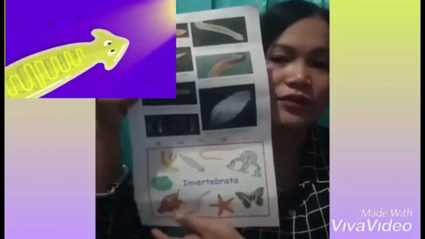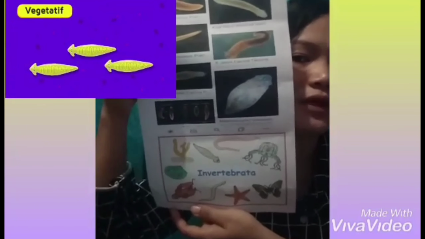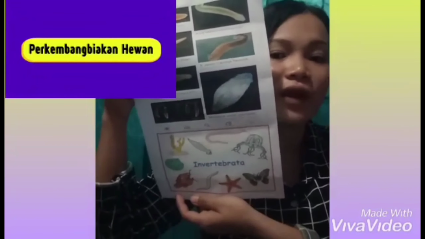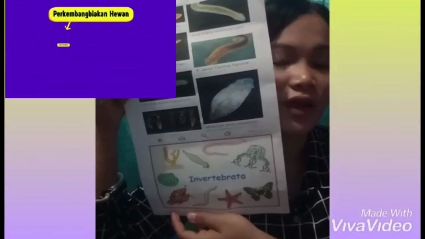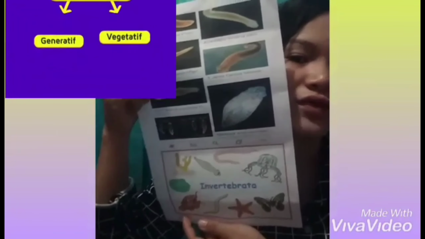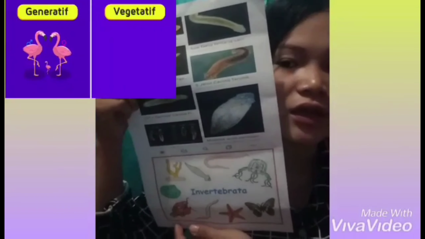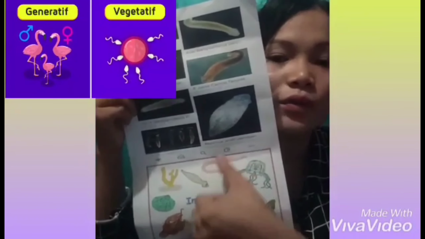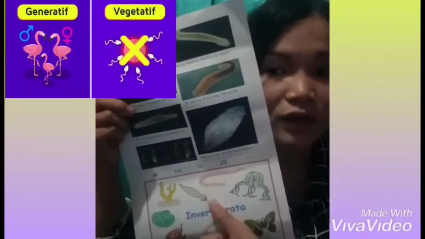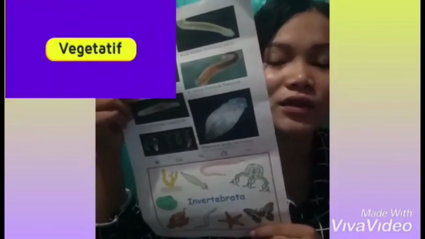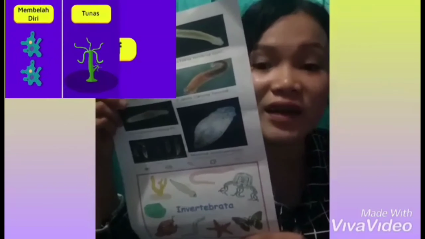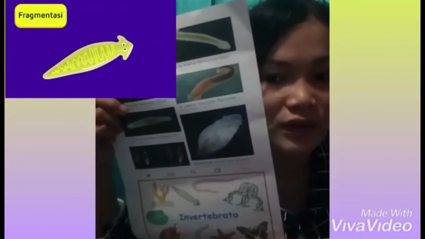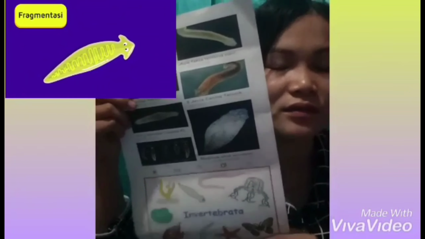Okay, we continue, my students. These planaria worms reproduce vegetatively by means of fragmentation. Fragmentation is the reproduction of animals by dividing parts of their bodies. For example, if we cut a worm into two, then new worms will appear again. They will undergo a process of regeneration or replacement of the missing body parts.